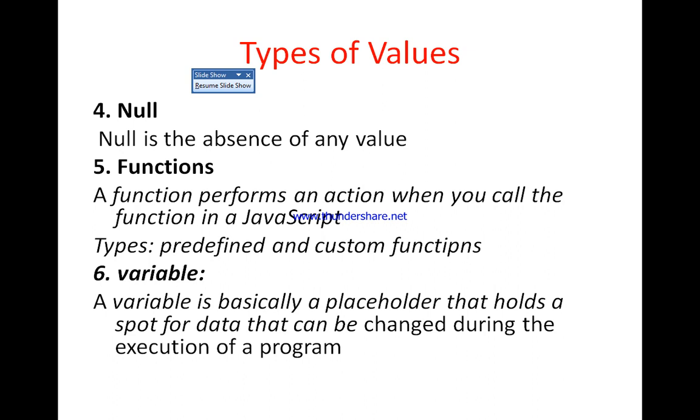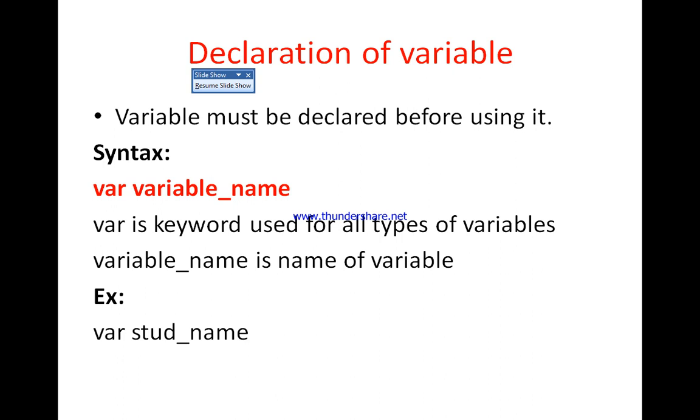Now the last concept is variable. A variable is basically a placeholder that holds a spot for data that can be changed during the execution of a program. A variable stores the value, but it is actually not directly storing the value; it stores the address or spot, and according to that spot it can change the value during execution of the program. Again I am repeating the definition: a variable is basically a placeholder that holds a spot for data that can be changed during execution of a program.